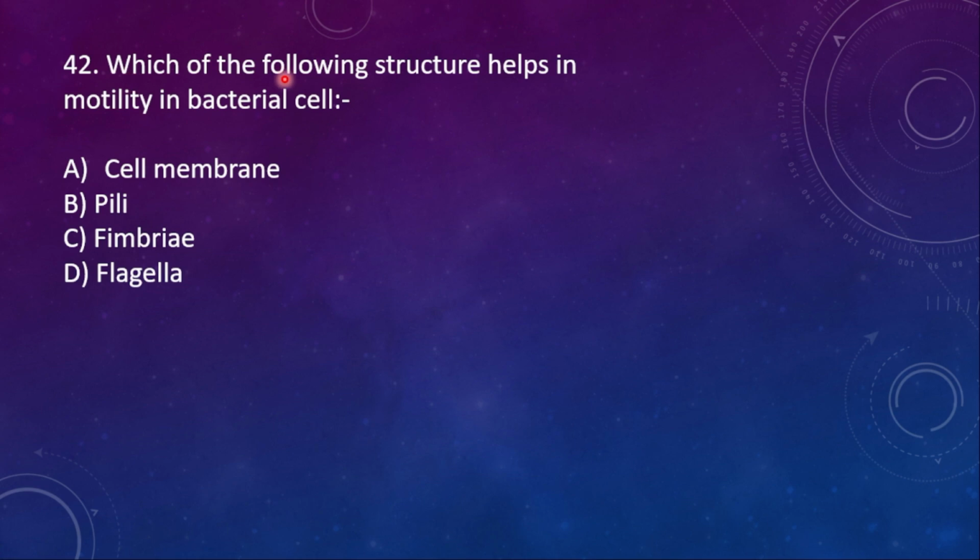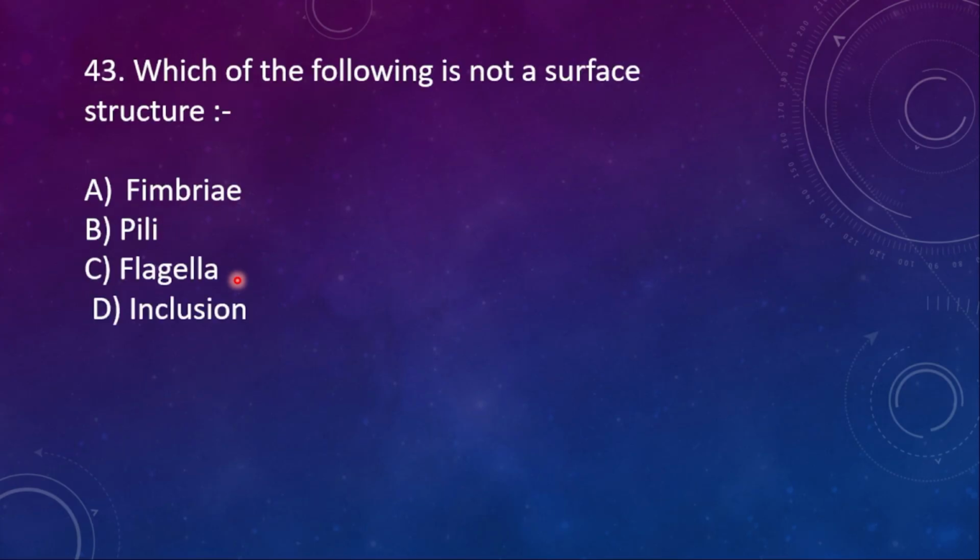42. Which of the following structures helps in motility in the bacterial cell? Option A, cell membrane, B, pili, C, fimbriae, D, flagella. So here the right option is D, flagella. 43. Which of the following is not a surface structure? A, fimbriae, B, pili, C, flagella, D, inclusion. So here D, inclusion is not a surface structure, they are present inside the body of the bacterial cells.